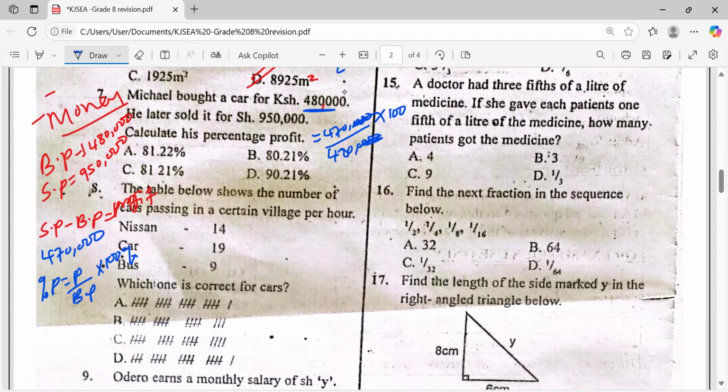Because already we have profit as this one. Profit is 950,000 minus 480,000, isn't it? Becomes what? Is it 470,000? Yes. Then we say profit 470,000 divided by buying price. What's our buying price? 480,000, isn't it? Then I multiply by 100%, which becomes what?